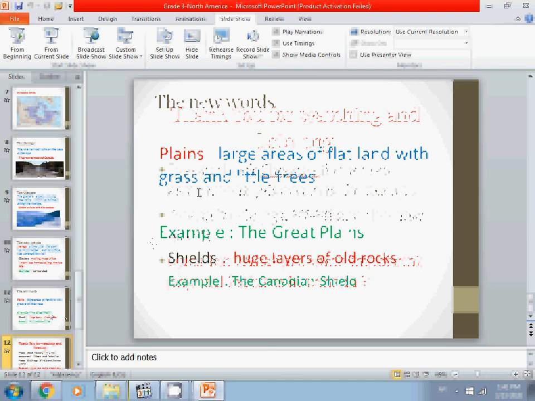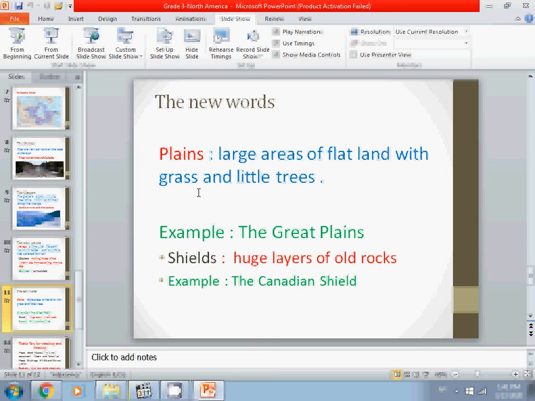Plains. Remember when we said the Great Plains? Is a plain water, or land? Yes, that's true. Plains are large areas of flat land with grass and few trees. Okay, so this is plains. What's an example of plains in North America? You have the Great Plains. Okay, so now you know the meaning of plains? Large areas of land with grass and few trees. Example, the Great Plains in North America.